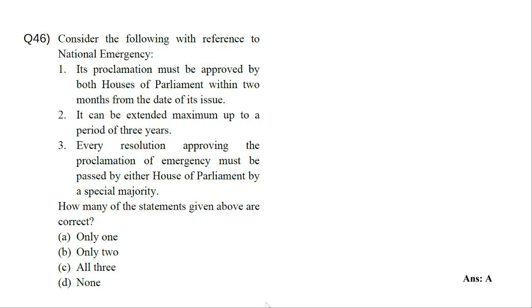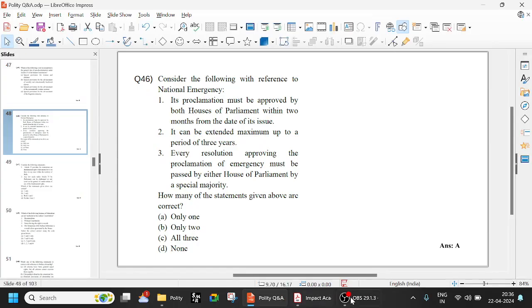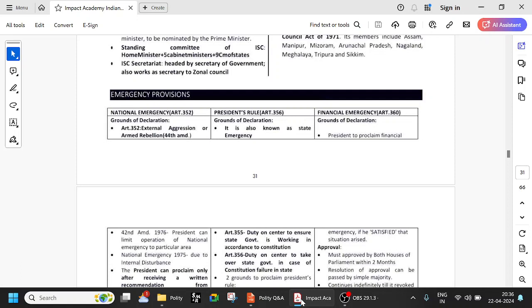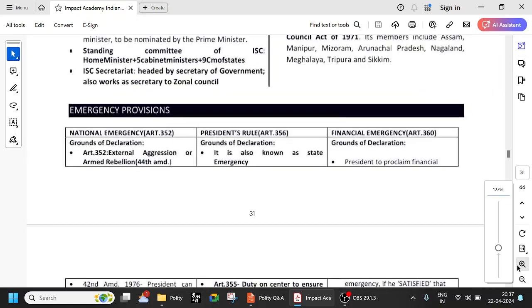Before answering the question, let us quickly look at different types of emergencies. We have national emergency, president's rule, and financial emergency. And even the articles are important. National emergency is Article 352. So national emergency is 352, president's rule is 356, and financial emergency 360. Financial emergency has never been applied on India, any part of India.